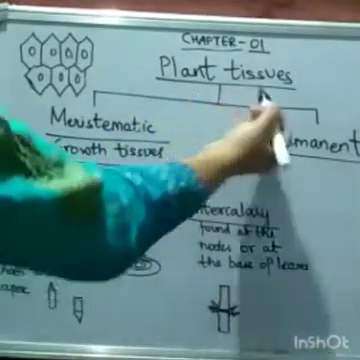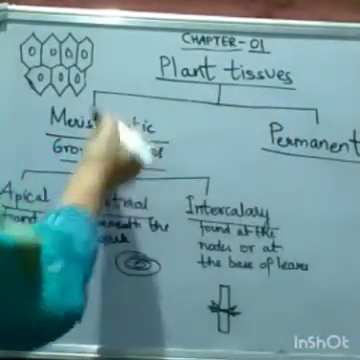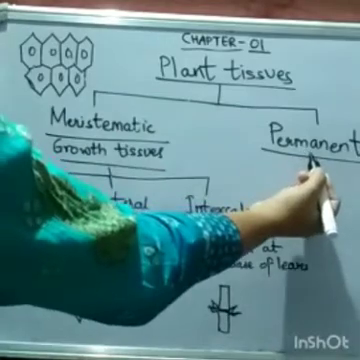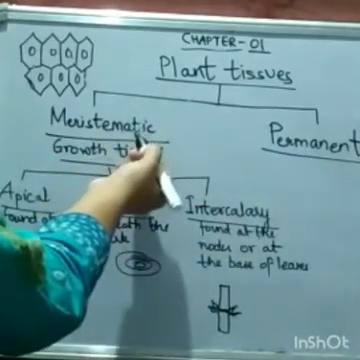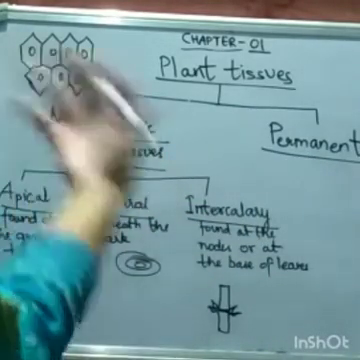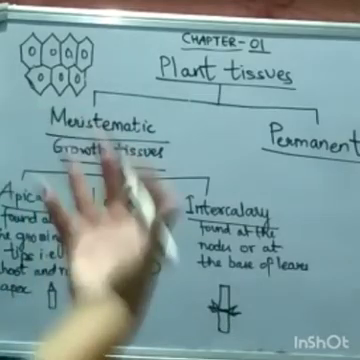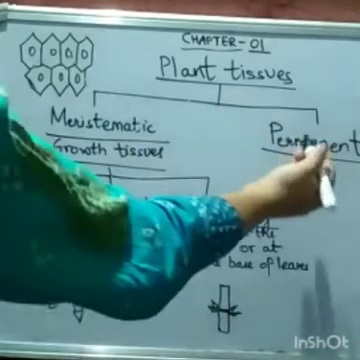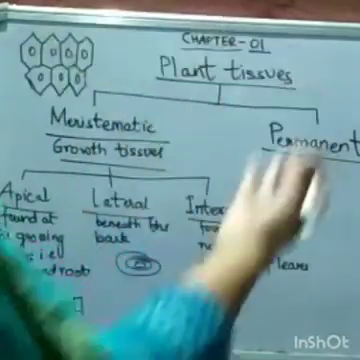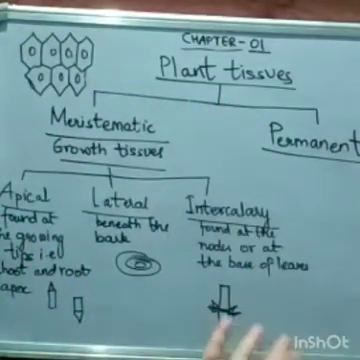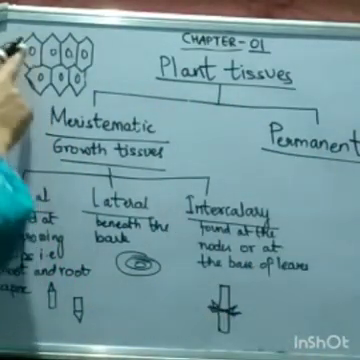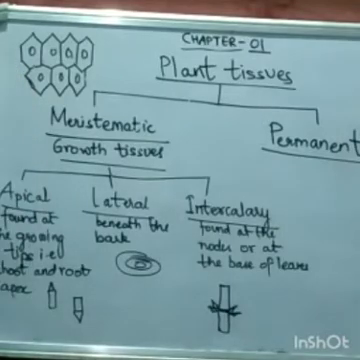Now comes plant tissues. Plant tissue is divided into meristematic and permanent tissues. Meristematic cells are the type of cells that keep on dividing themselves, but permanent cells do not divide. Now let's see the structure of the meristematic cell.